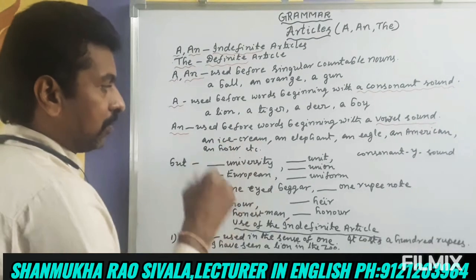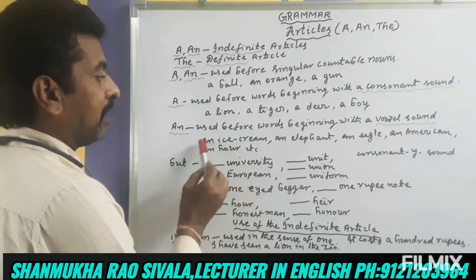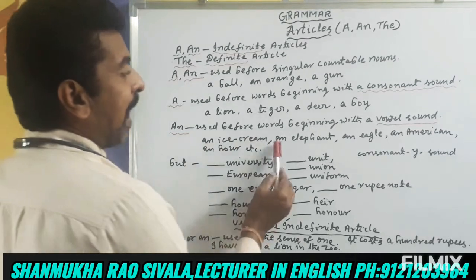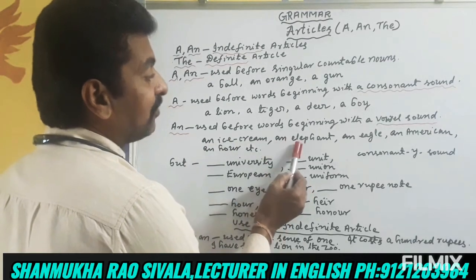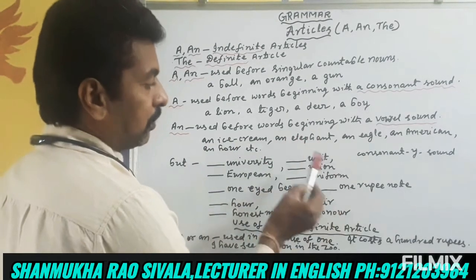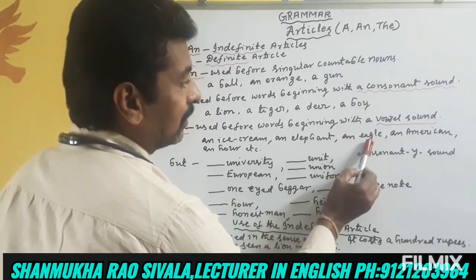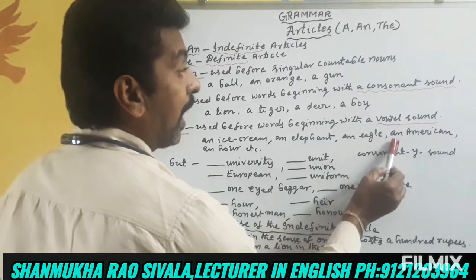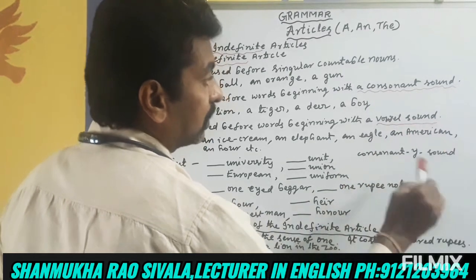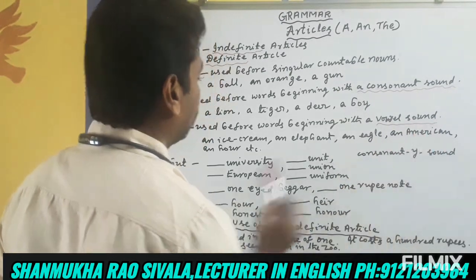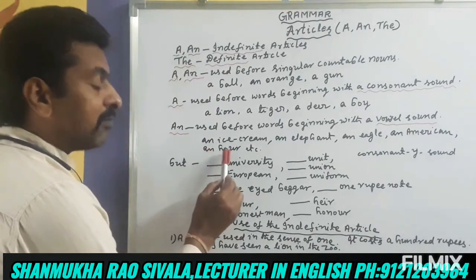I sound. I is a vowel sound. An ice cream. An elephant. The e sound is a vowel sound. An elephant. An eagle, e is a vowel sound. An American, the a sound is a vowel sound. An American. An hour.